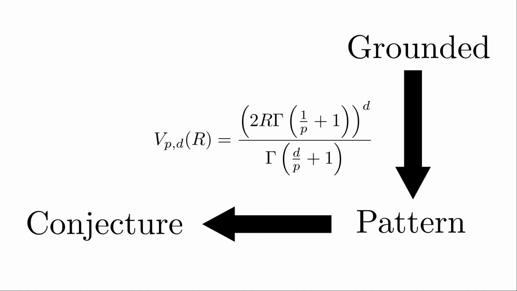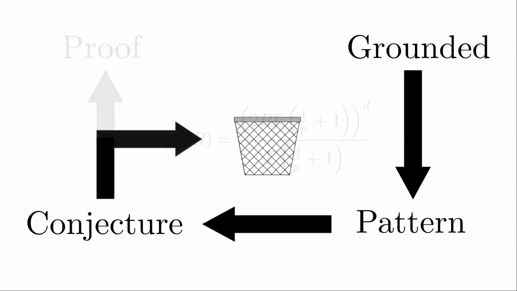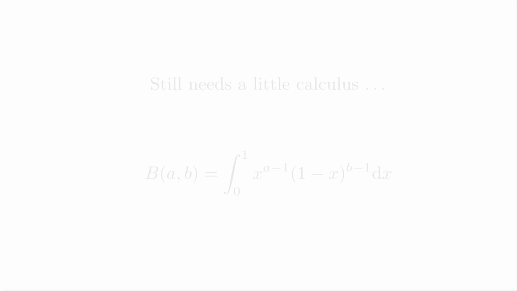But at this point, this formula is nothing more than a guess. We need to either prove it or show that it is wrong and throw it out. At this point, I showed how to use calculus to finish the proof, which, while it still involves integrals, they're much simpler than the usual route, as long as you're aware of the beta function, of course.